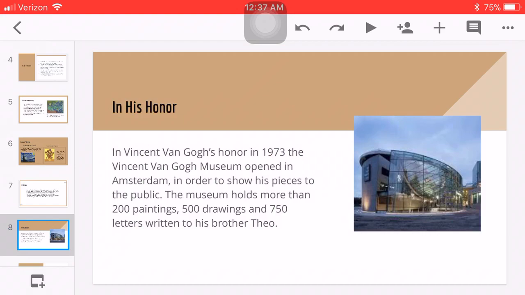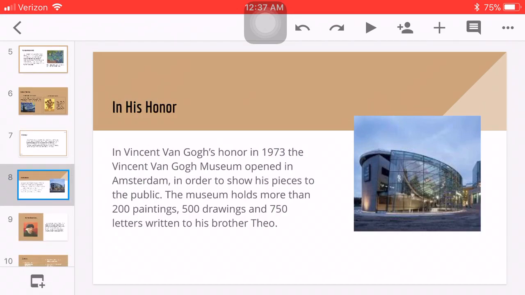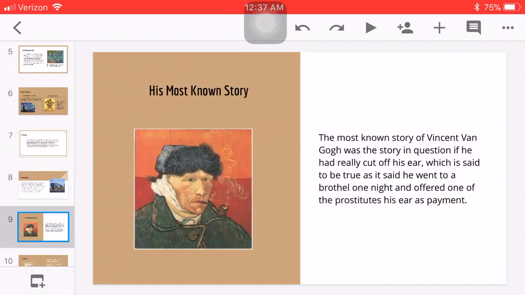In Vincent van Gogh's honor, in 1973, the Vincent van Gogh Museum opened in Amsterdam in order to show his pieces to the public. The museum holds more than 200 paintings, 500 drawings, and 750 letters written to his brother Theo. This museum is found in Amsterdam, the Netherlands.